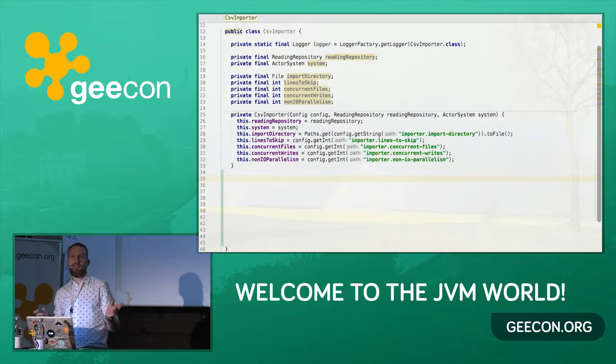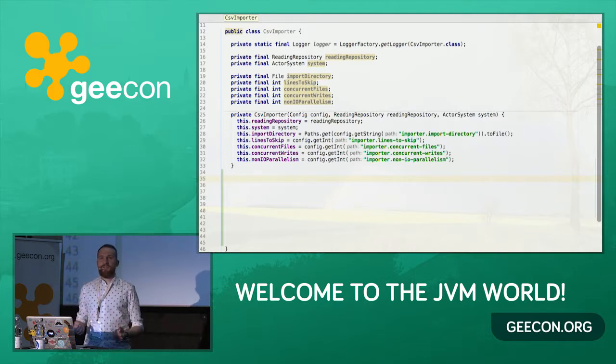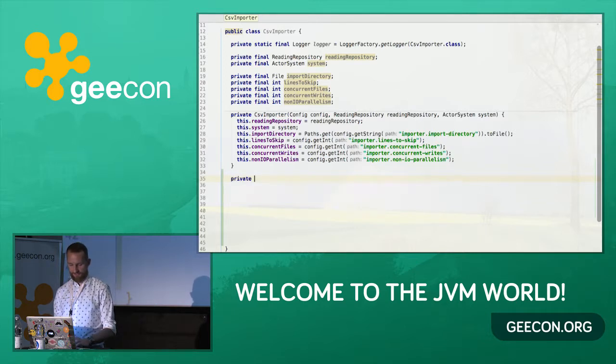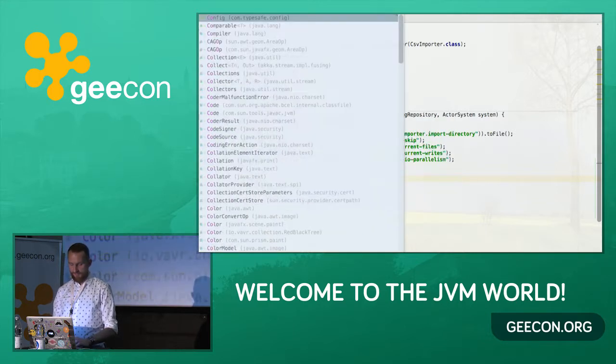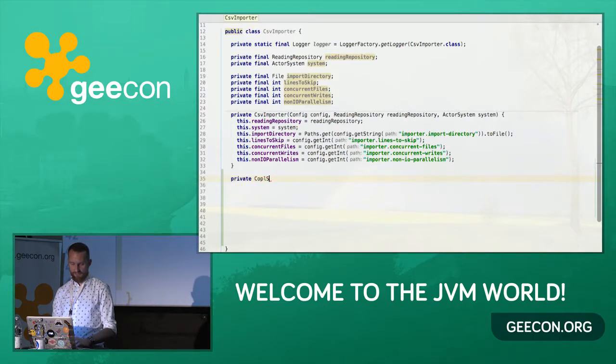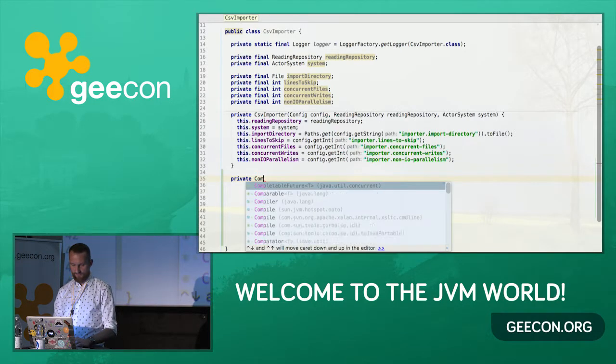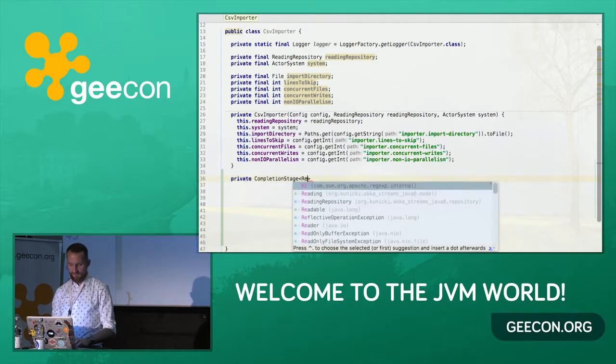So we have a line as semicolon separated values, and we want to convert it to our domain model somehow. And it's important that in Akka Streams, actually all the processing we're doing is asynchronous, so we'll be dealing with completion stages, with completable futures here. So we're trying to do everything in an asynchronous manner. So here our method for parsing the line is going to return a completion stage of a reading.